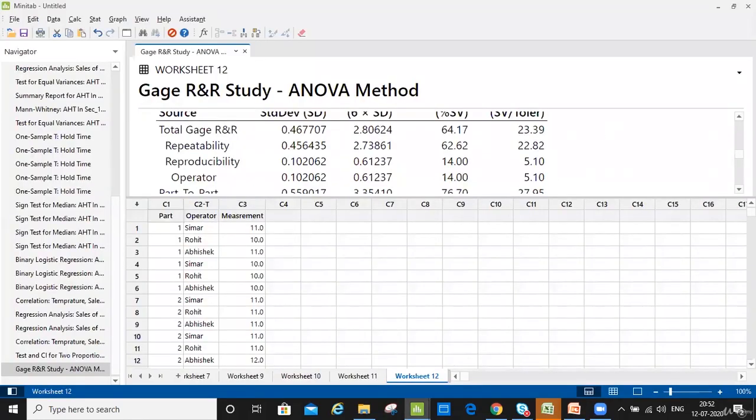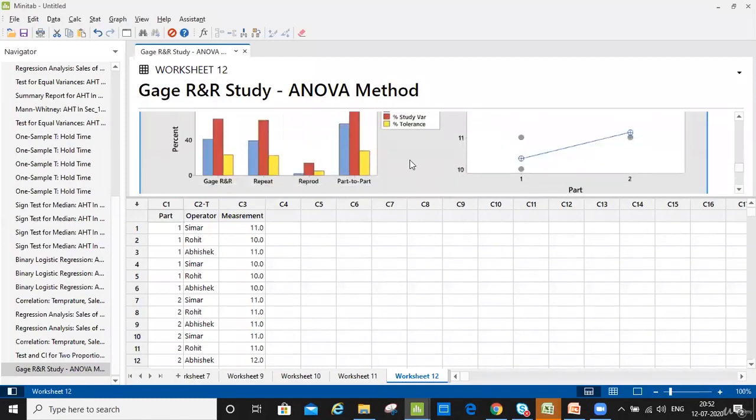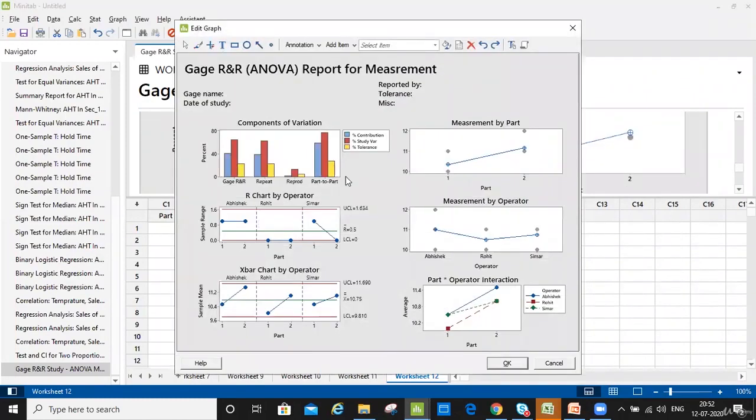Okay, so that's something which I can show you with the help of the graph. Here you see, this is the part-to-part. The blue is the contribution variance. If you hover over it, you would see it's 58. And the contribution is 76% out of the total 100%.